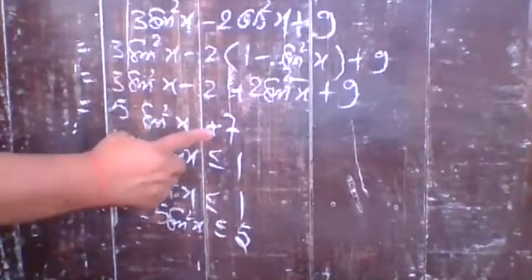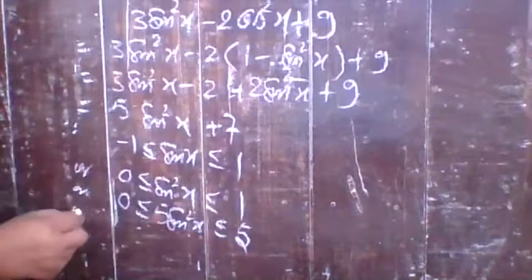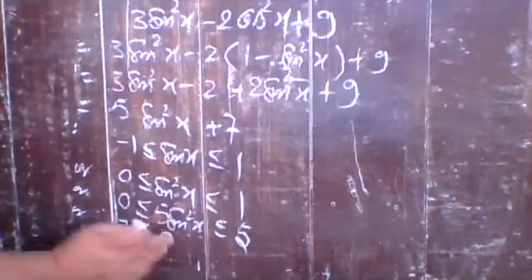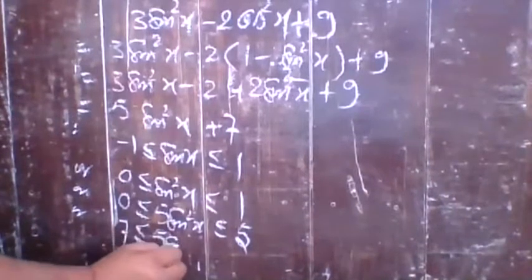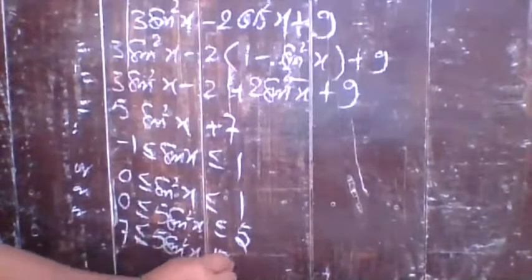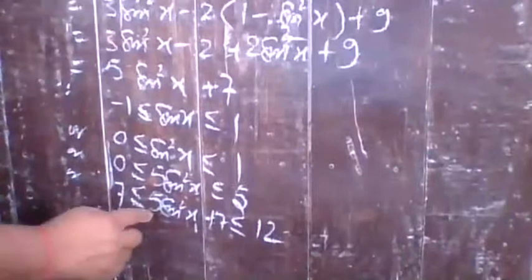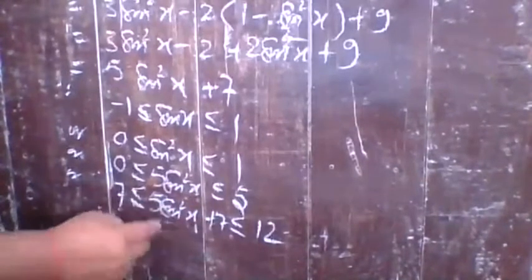Understand? Now adding 7 to each term. If you add it, here you have 7 less than or equal to 5 sine square x plus 7, less than or equal to 12. Okay. And that is the value of f(x).